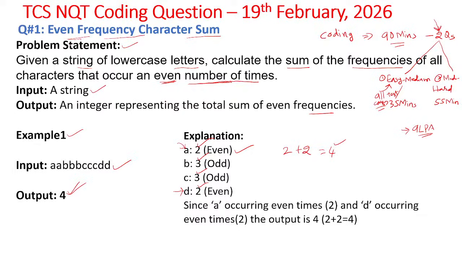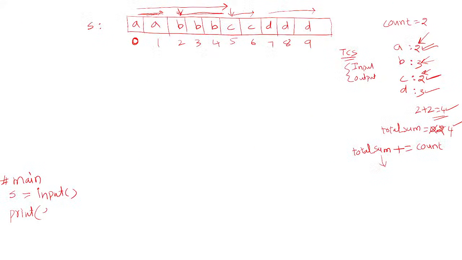So I call the function even_frequency_sum and pass this string as an argument to the function. It finds the even character sum and returns that value, which will be printed here.